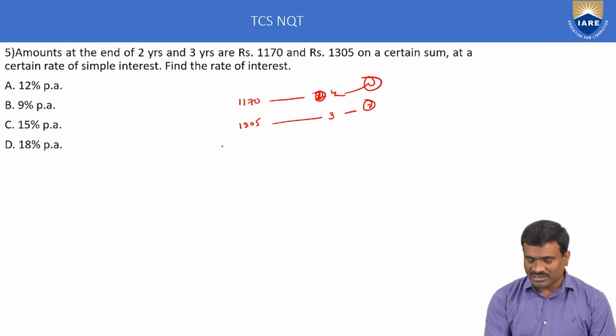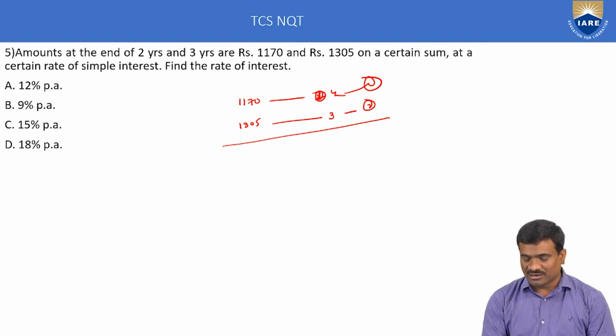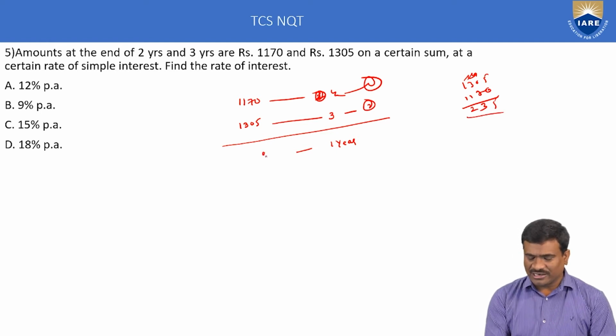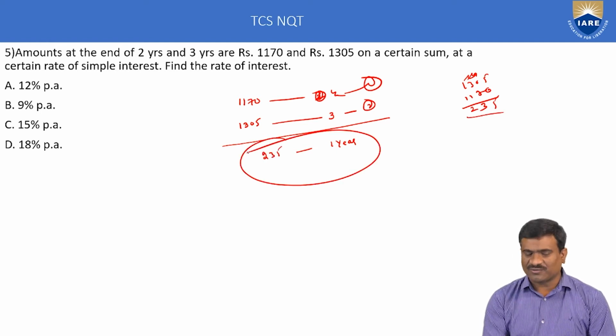Only the amount is given, so take equation 2 minus 1. The time period is only 1 year. 1305 minus 1170. Here 1305, 1170, the difference is 135... 235. The interest for 1 year is 235. This is called the first equation.